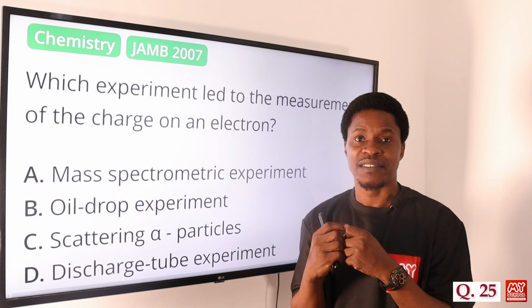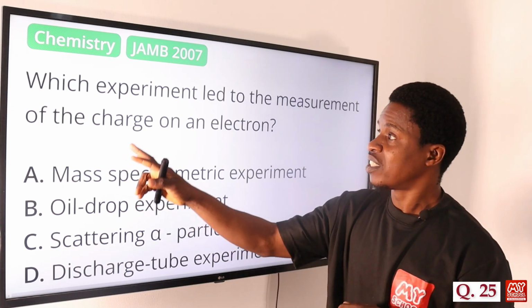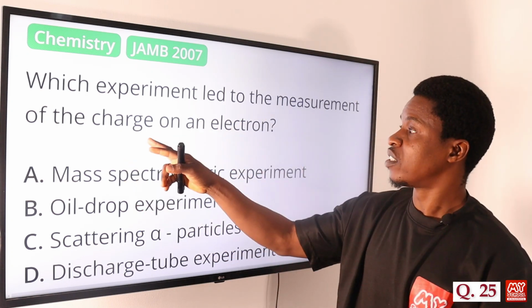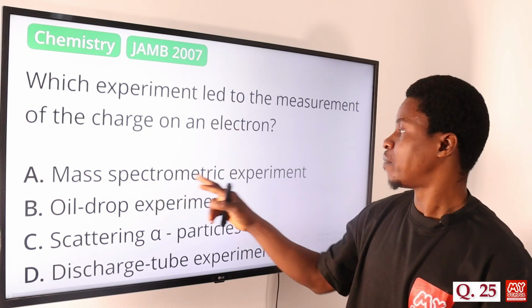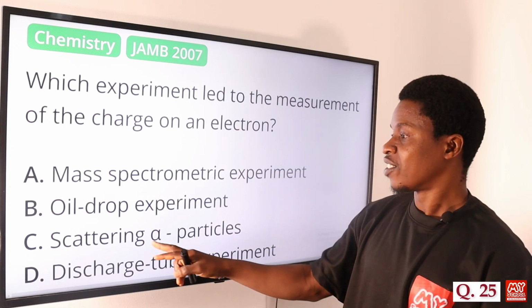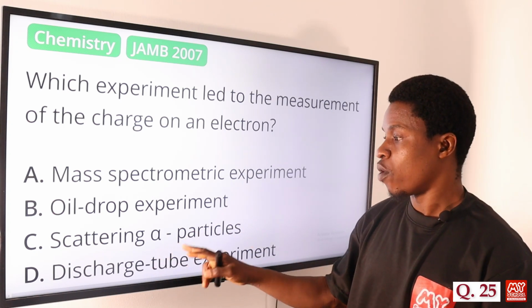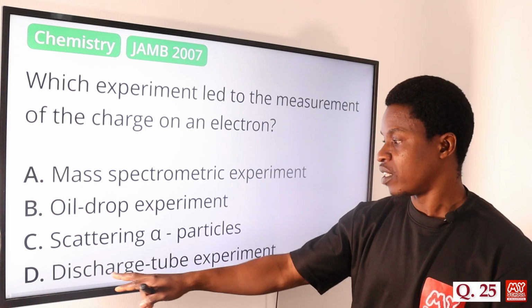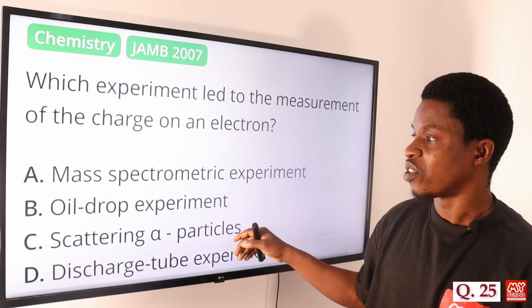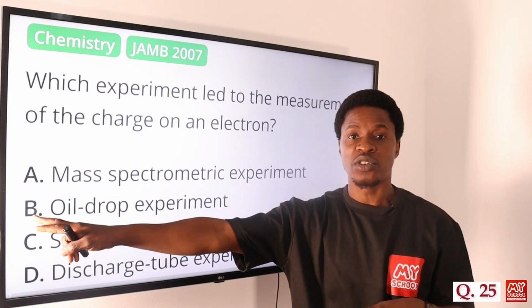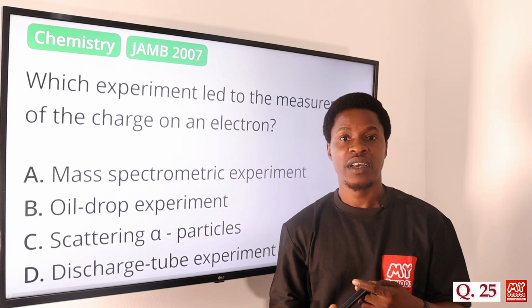actually -1. So the question says, which experiment led to the measurement of the charge on an electron? It is not the mass spectrometer experiment. It's not the scattering of alpha particles. Okay, of course that was by Rutherford. Then we have a discharge tube experiment, which is not. So the correct answer is option B, oil drop experiment.